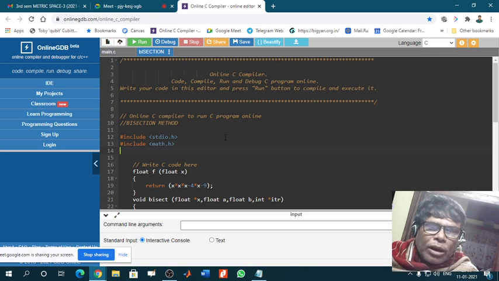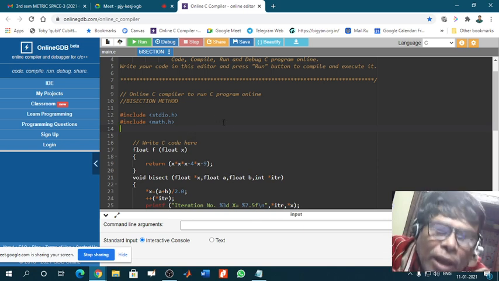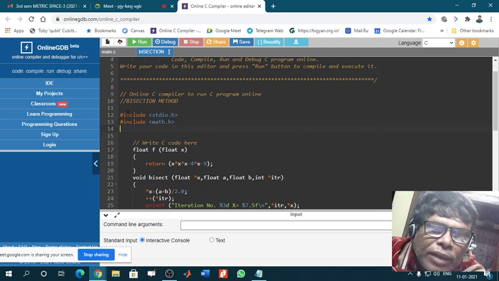And math.h is the header file for math. Actually these header files are library files. You have to introduce them here, because the C compiler will find which library file has to be used.